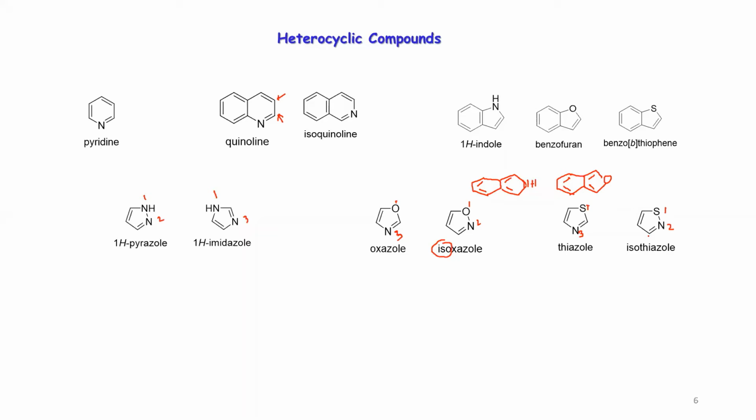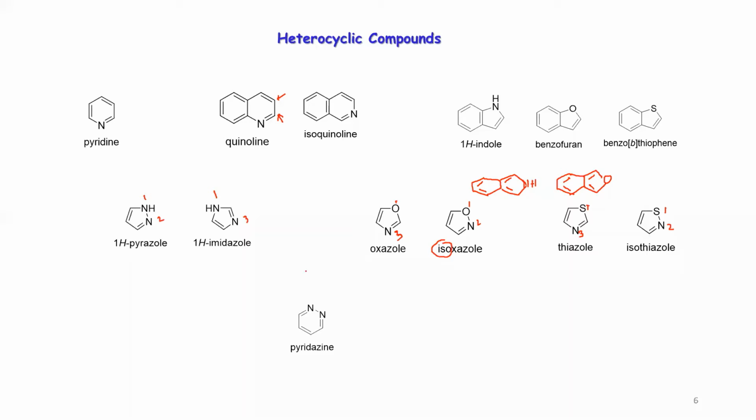Each of them has 2 heteroatoms. So this is in our syllabus. We don't have pyrrole or furan type compounds in our MSc syllabus. What we have for 5 membered is diheteroatomic compounds.